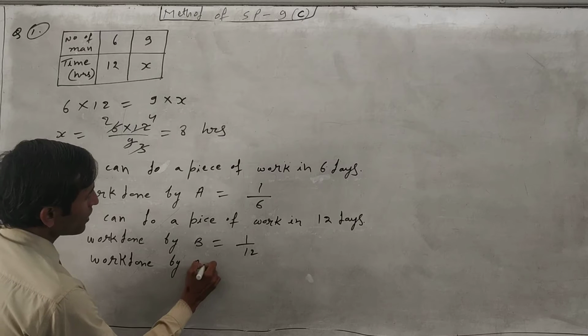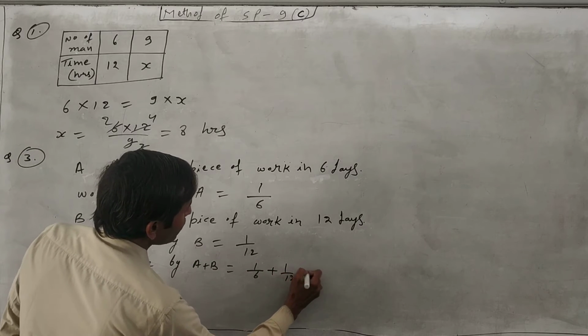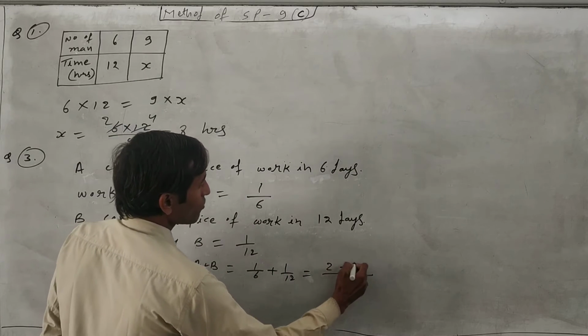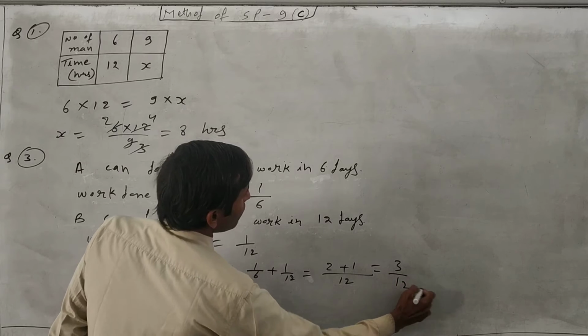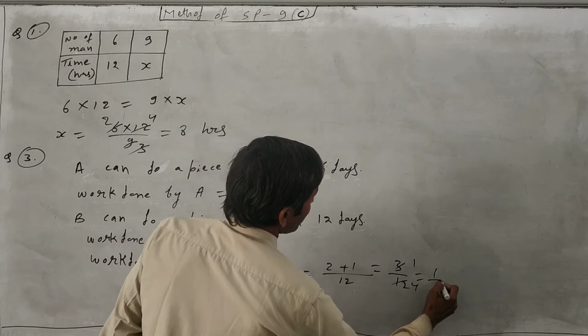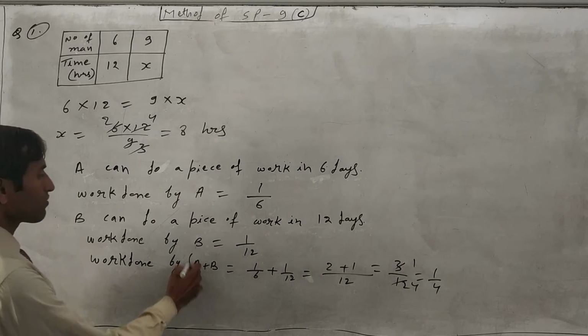Work done by A plus B is equal to 1 upon 6 plus 1 upon 12. So the LCM will be 12. So it will be 2 plus 1, it will come 3 upon 12. Now we will cancel out, it will come 1 upon 4. Like that, the work done by A plus B will come 1 upon 4.